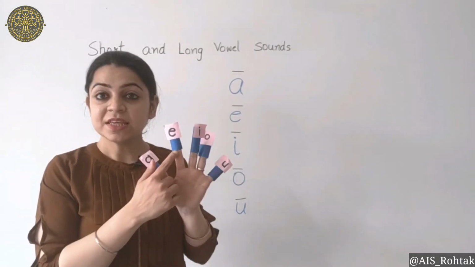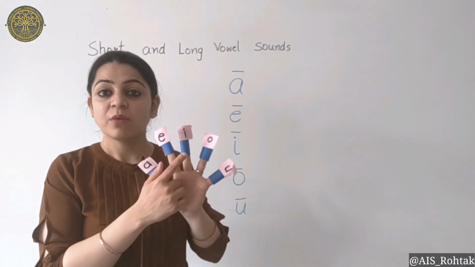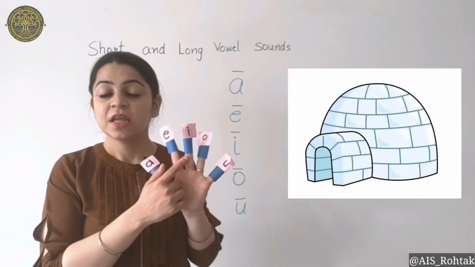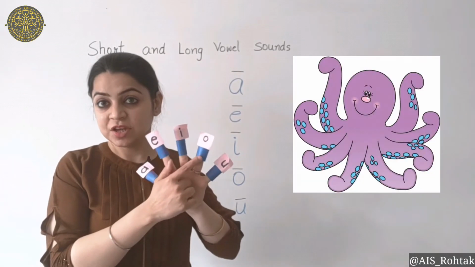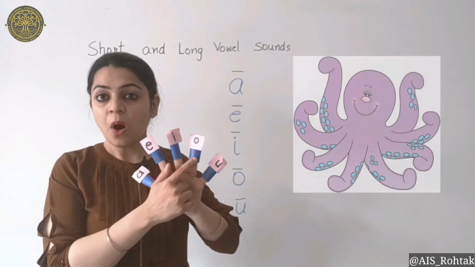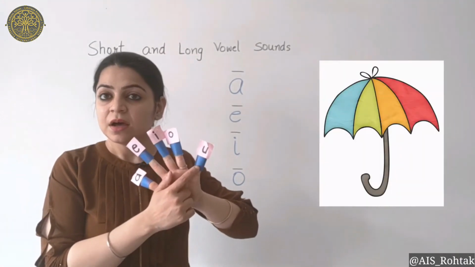The vowel E says the short sound E, E. The vowel I says the short sound I, I. The vowel O says the short sound O, O. The vowel U says the short sound U.